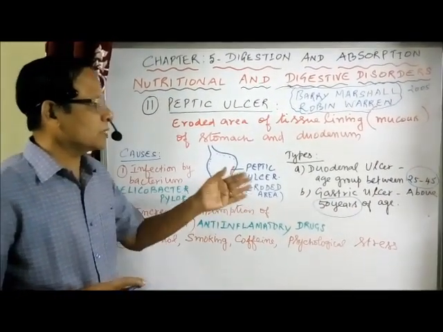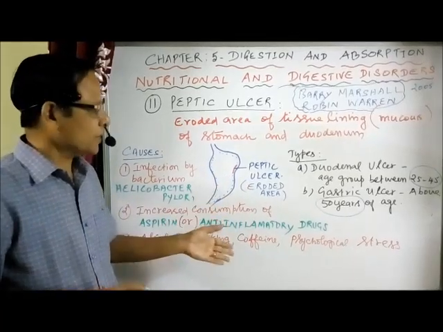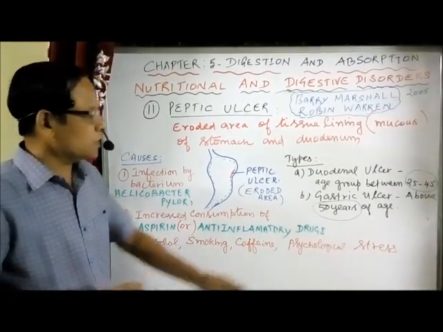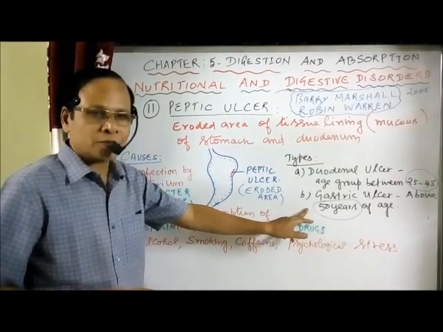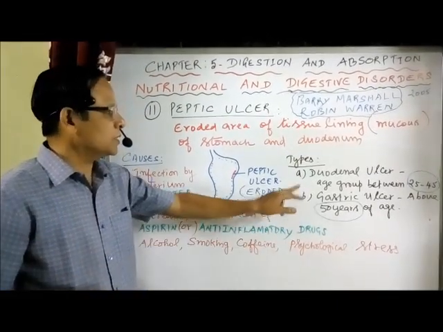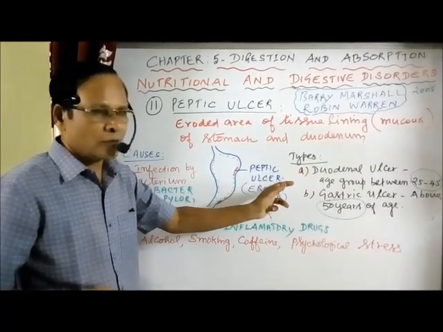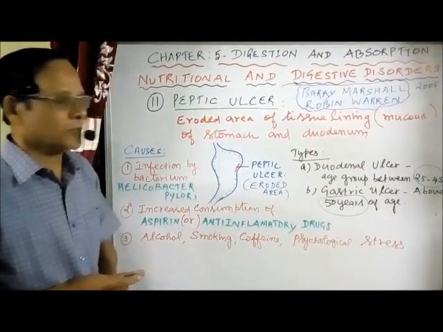So duodenal ulcer occurs in the duodenum and gastric ulcer occurs in the stomach. Gastric ulcer is more common in persons above 50 years of age. Duodenal ulcer is common in persons between 25 to 45 years of age.